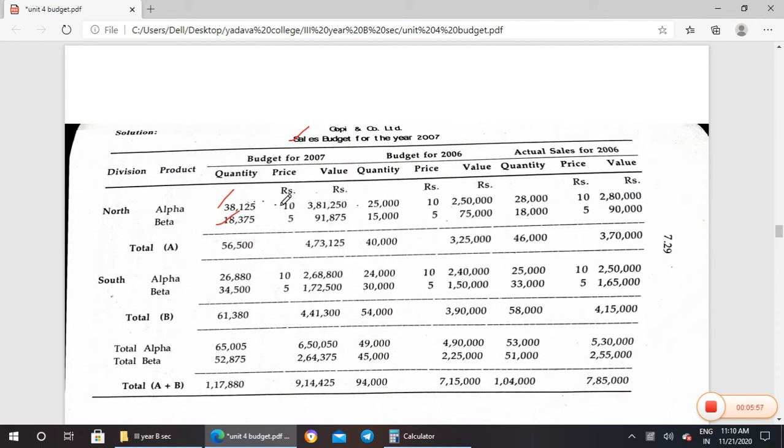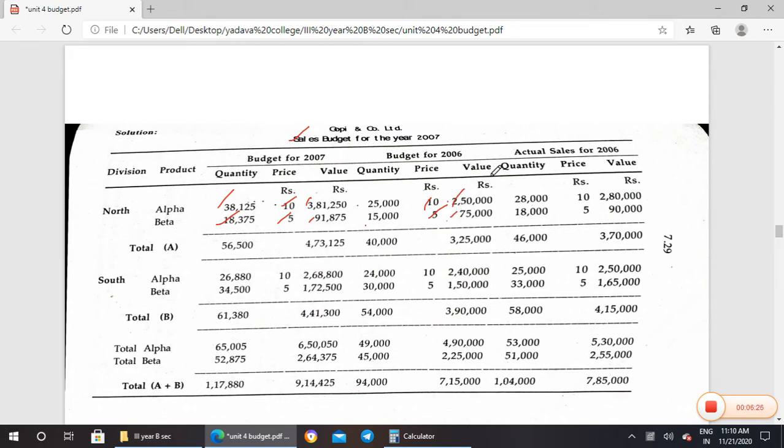So the unit price for Alpha is 10 rupees, Beta is 5 rupees. When we multiply, we will be getting 3,81,250 and 91,875. The same for 2006, we have to calculate 2,50,000, as they have already given 25,000 units, then 15,000 units. When we multiply with 10 and 5, you will be getting 2,50,000 and 75,000.